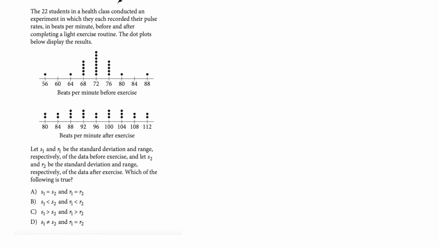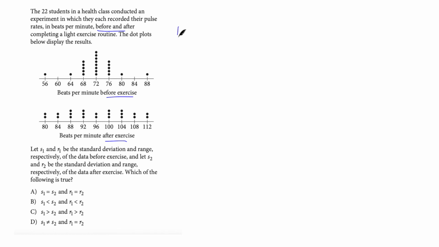The 22 students in a health class conducted an experiment in which they each recorded their pulse rates in beats per minute before and after completing a light exercise routine. The dot plots below display the results. This is beats per minute before exercise and this is beats per minute after exercise. Let S1 and R1 be the standard deviation and range respectively of the data before exercise, and let S2 and R2 be the standard deviation and range respectively of the data after exercise. Which of the following is true? So we basically have to calculate the range and standard deviation of each data set and then compare the values.